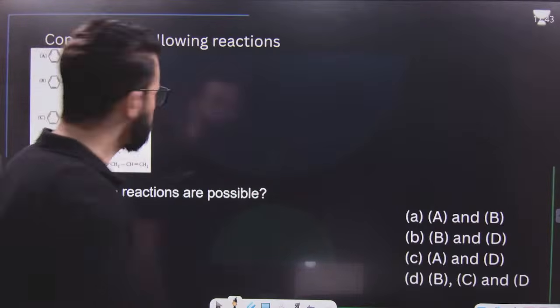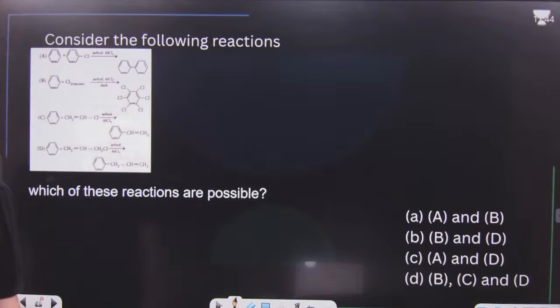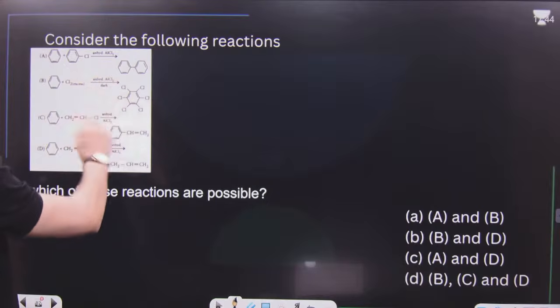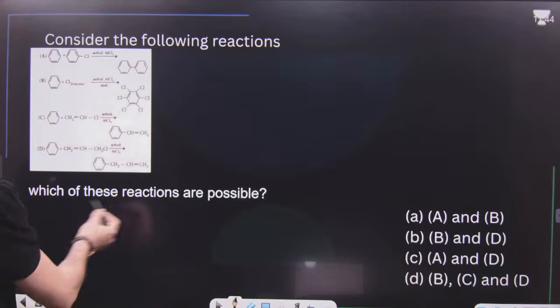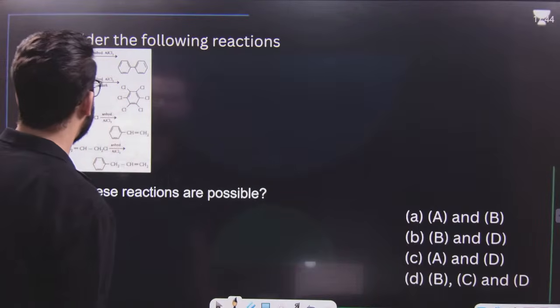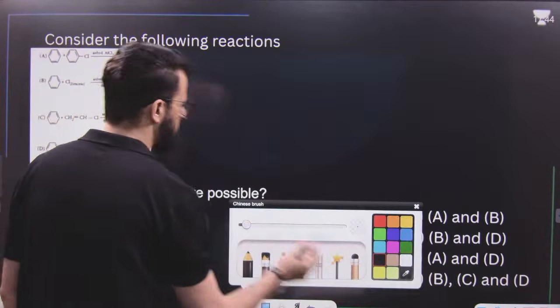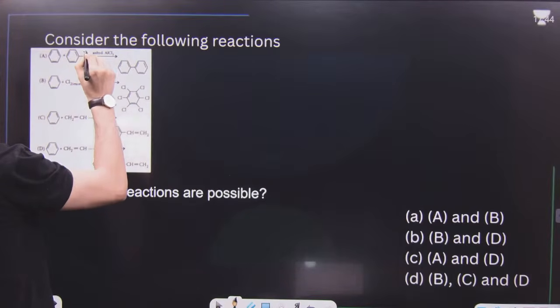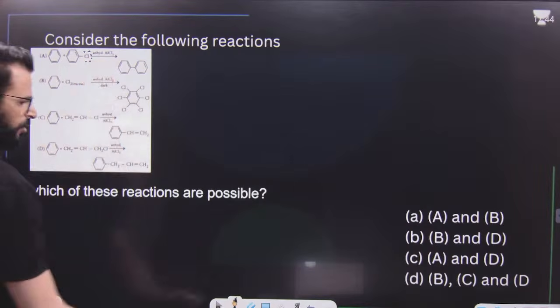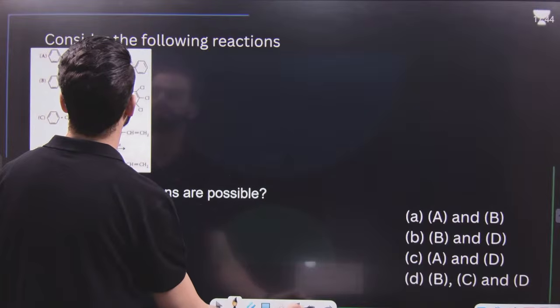Now, have a look. Reactions 1, 2, 3, 4 are given. Now the question is, which of these reactions are possible? First one is not possible. Why? Because in the first one, there is resonance taking place over here. There is resonance taking place in CCl. Or let me show you this over here.